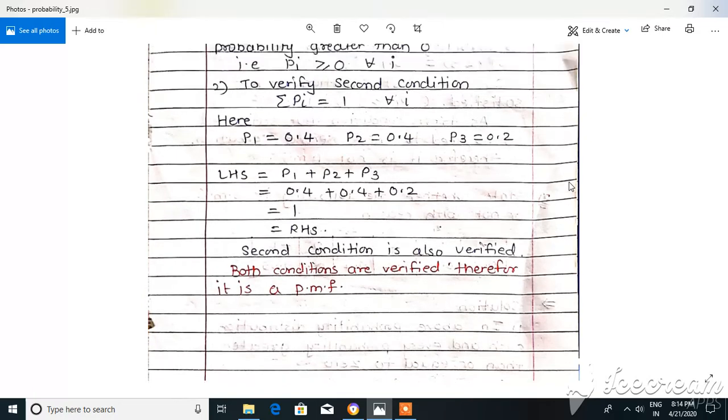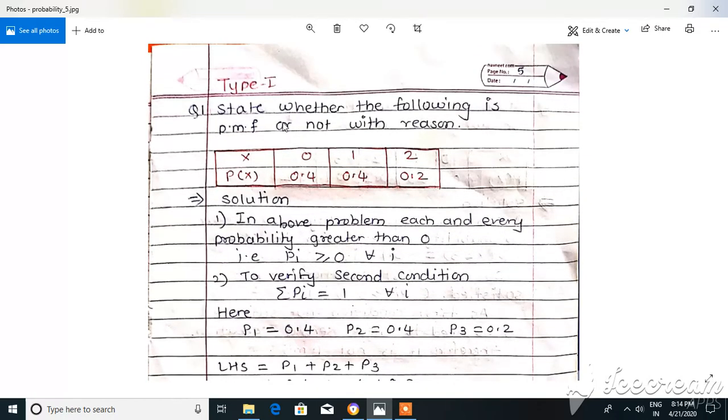I hope everybody understood this problem, or I'll repeat again. I want to prove this as a PMF, so I have to verify two conditions. The first condition is that each and every probability should be greater than or equal to 0. We observe from this that all these probabilities are greater than or equal to 0. The second condition is that the sum of all these should be equal to 1. So 0.4 plus 0.4 is 0.8, 0.8 plus 0.2 is 1. So both conditions are satisfied, therefore it is a PMF.